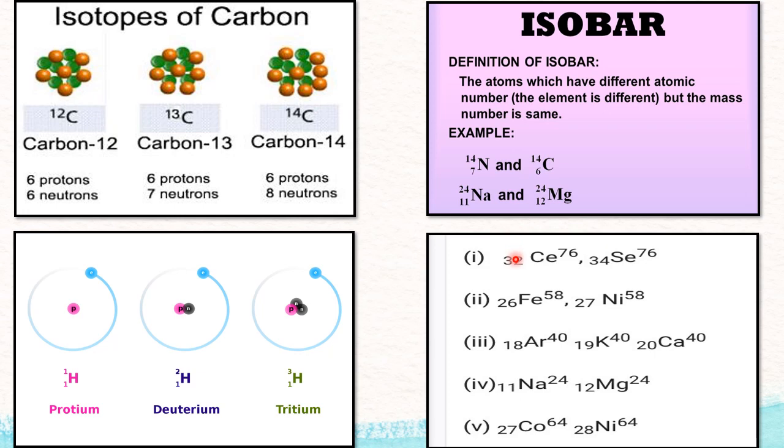Cerium, selenium, iron, nickel, argon, potassium, calcium. This we learnt in the 9th class. Sodium and magnesium already given here. Cobalt and nickel. So all these are called isobars.